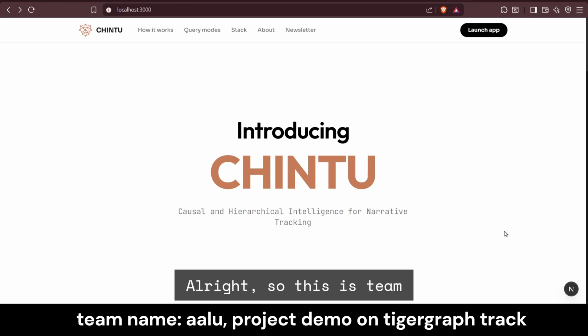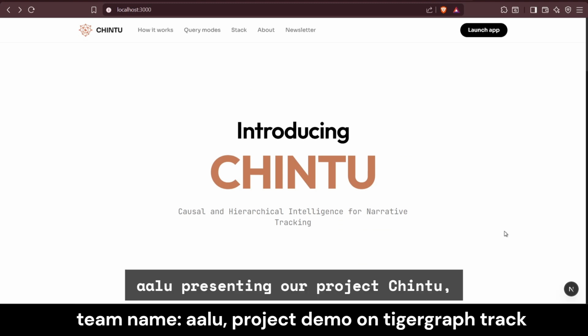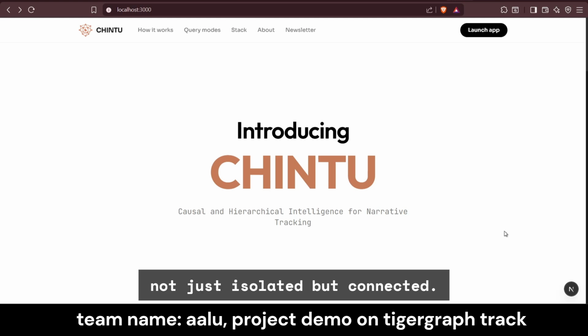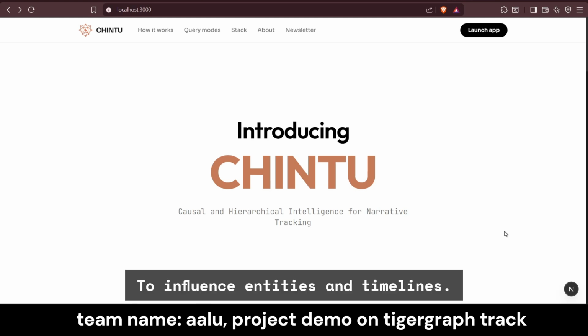Hi, so this is Team Alu presenting a project, Chintu, which is causal and hierarchical intelligence for narrative tracking. So Chintu is basically a geopolitical knowledge graph where events are not just isolated but connected through influence, entities, and timelines.